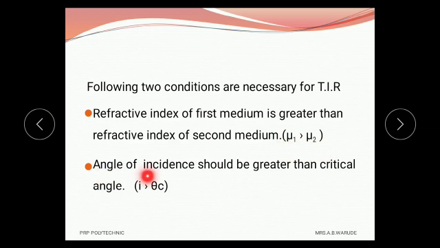And the second condition is that the angle of incidence should be greater than the critical angle. Here for angle of incidence, we write the symbol i, and for critical angle, the symbol is theta c. Theta means angle and c denotes critical, and therefore the condition is i is greater than theta c. That means the angle of incidence is greater than the critical angle.